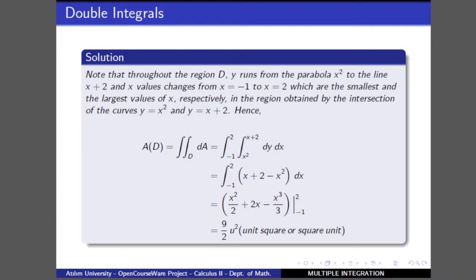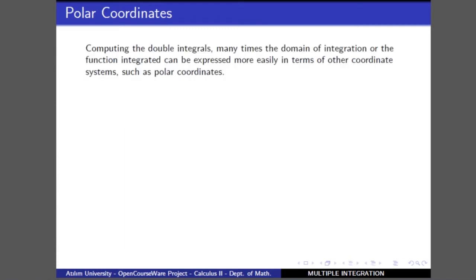Now we will go through a new coordinate system, which is called polar coordinates. Polar coordinates is not exactly the same as the Cartesian coordinate system. In the polar coordinate system, we have a pole and a polar axis.